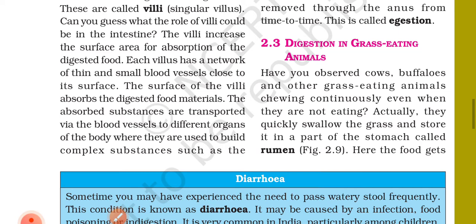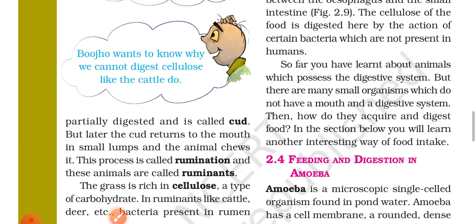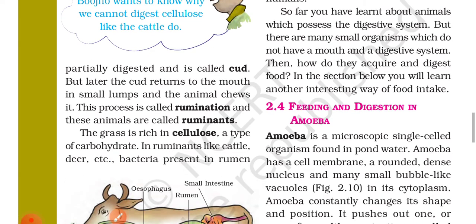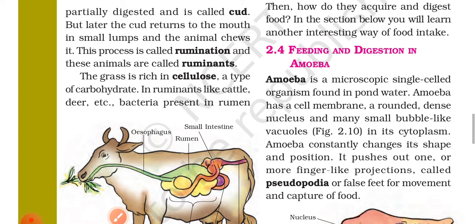2.3 Digestion in grass eating animals. Have you observed cows, buffalo, and other grass eating animals chewing continuously even when they are not eating? Actually, they quickly swallow the grass and store it in a part of the stomach called rumen. Here, the food gets partially digested and is called cud, but later the cud returns to the mouth in small lumps and the animal chews it. This process is called rumination, and these animals are called ruminants.